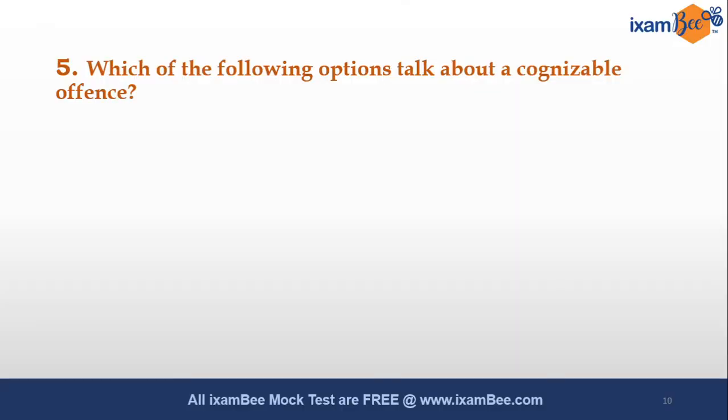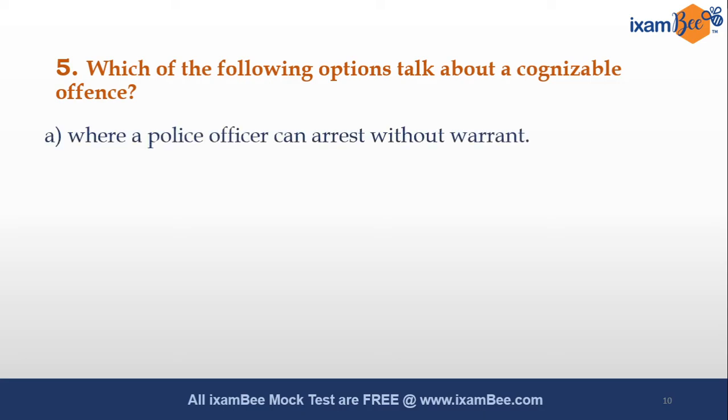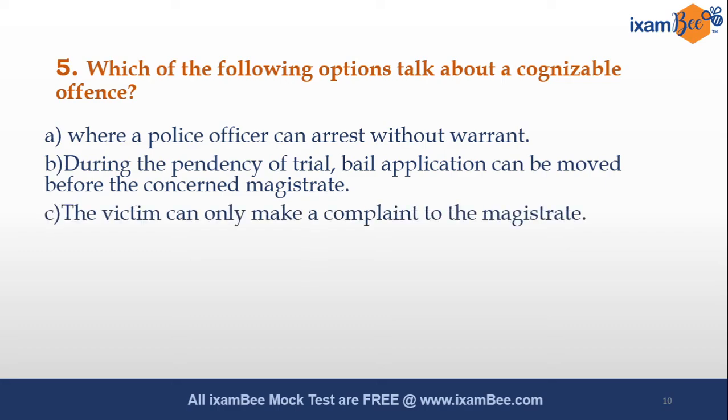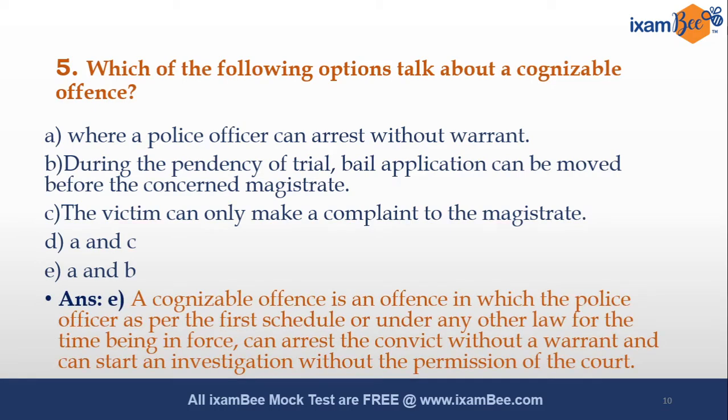Now the last question, which of the following options talks about a cognizable offense where a police officer can arrest without a warrant? During the pendency of a trial, if the bail application is moved before the concerned magistrate, the victim can only make a complaint to the magistrate. A and C, A and B. Now these kind of combination questions are asked, so be very careful while you are reading the question. What is actually a cognizable offense? If you are clear with that, you can easily solve this question, and the answer is E, that is both A as well as B.